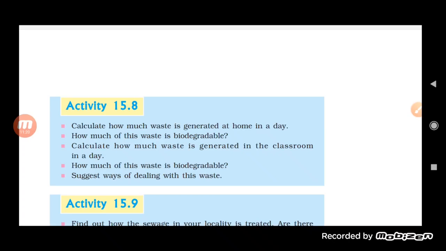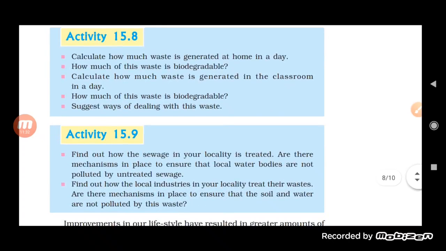Okay, so these are some of the waste generated in the classroom. And how much of this waste is biodegradable? Obviously, some of it is biodegradable and some is non-biodegradable. So what are the ways by which we can deal with this waste?